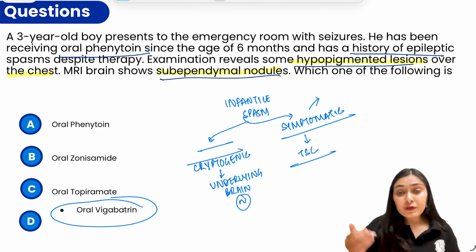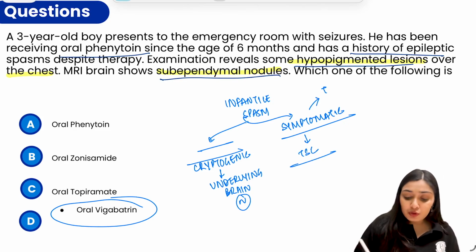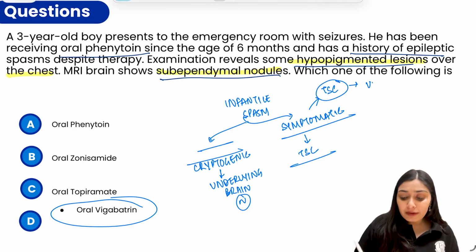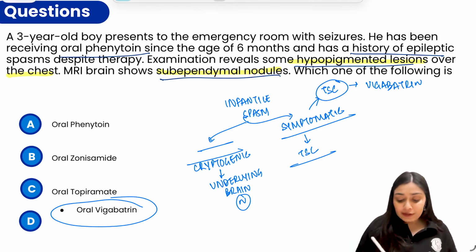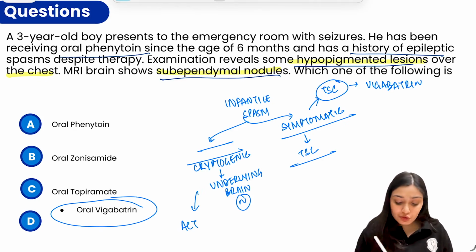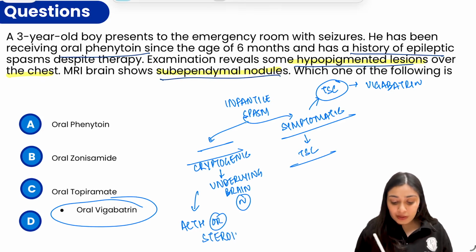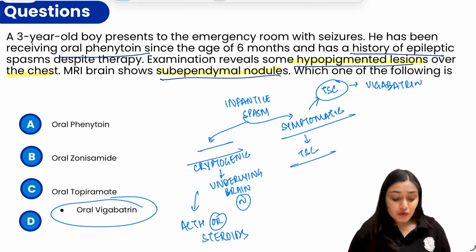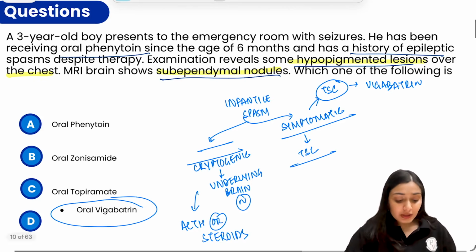Here, the drug of choice will depend upon the condition. If there is tuberous sclerosis, the drug of choice is vigabatrin. Otherwise, if you look at our standard textbooks, then they say that the drug of choice in West syndrome is going to be ACTH or steroids. If you have to choose one, choose steroids, right? So ACTH or steroids. So this is about this condition.